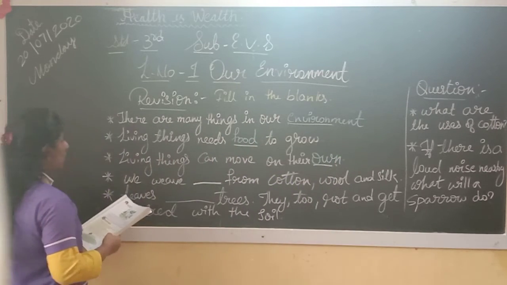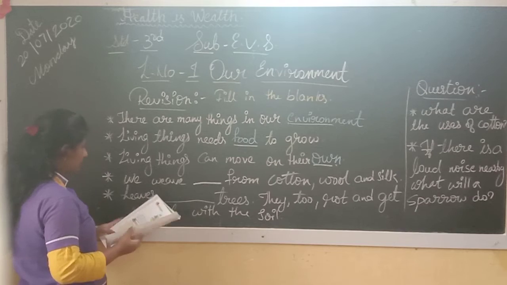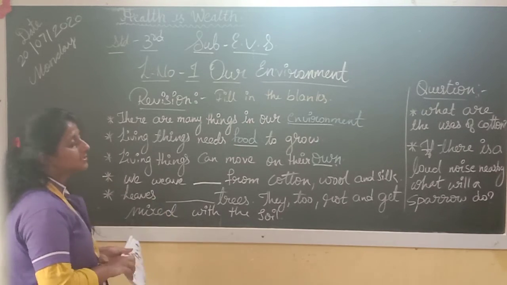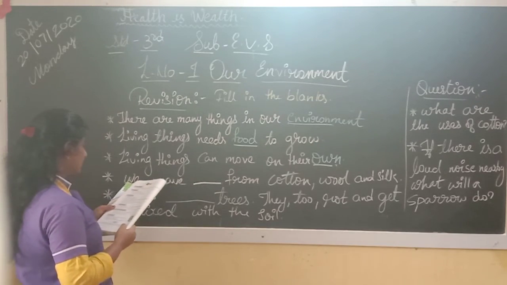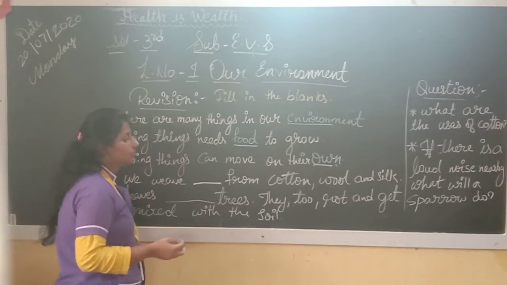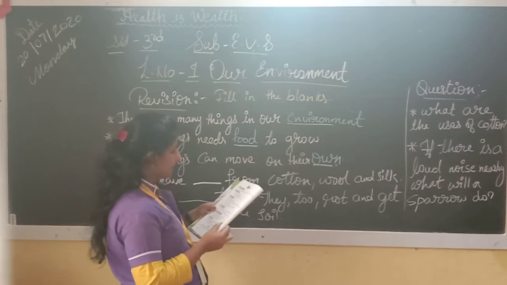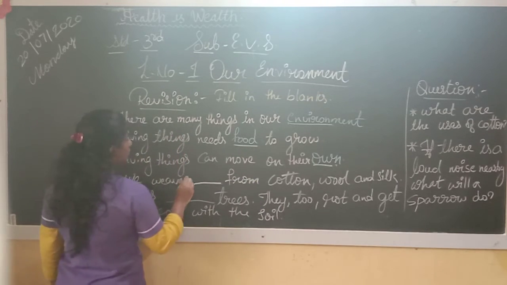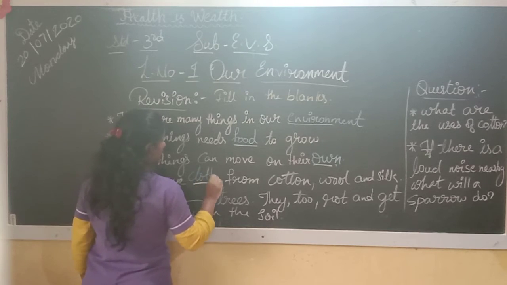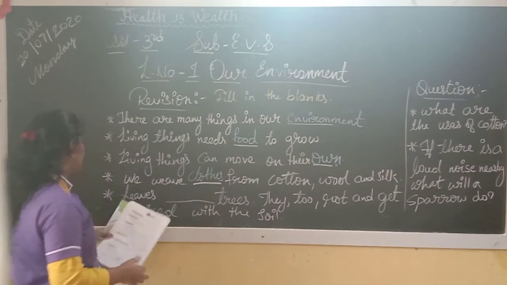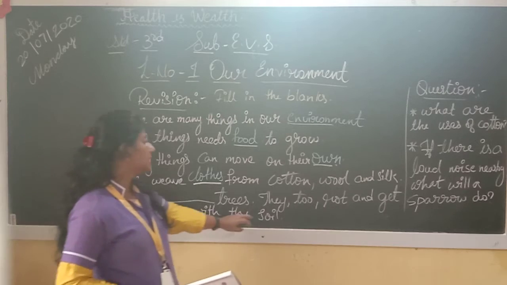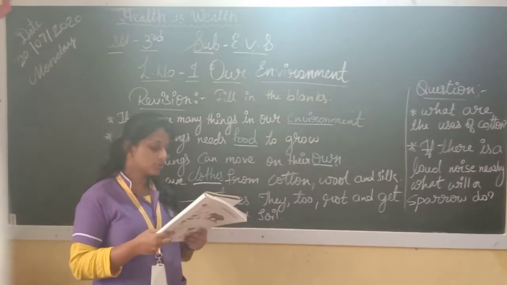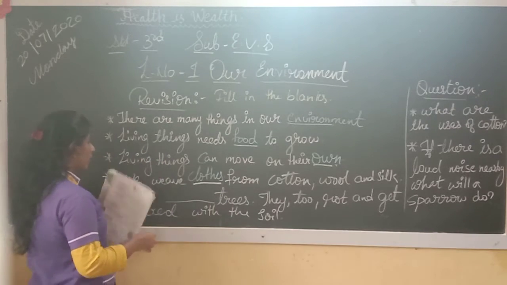Now, we weave clothes from cotton, wool and silk. Where do we get cotton, wool and silk? We make clothes from them. Leaves fall, they root and get mixed with the soil.